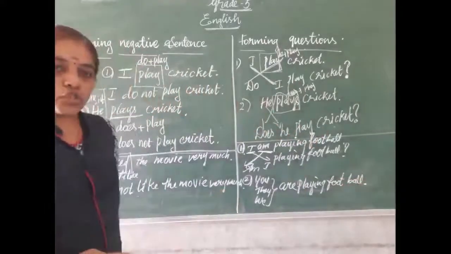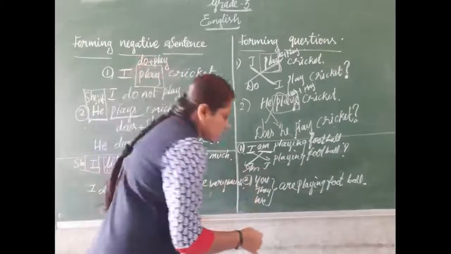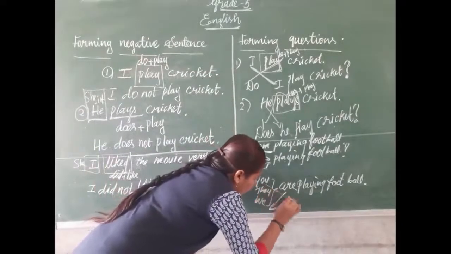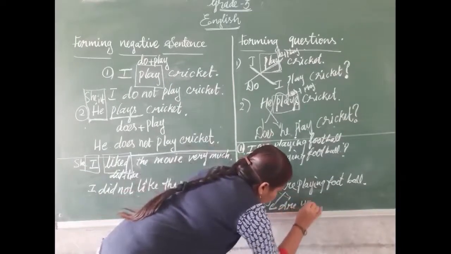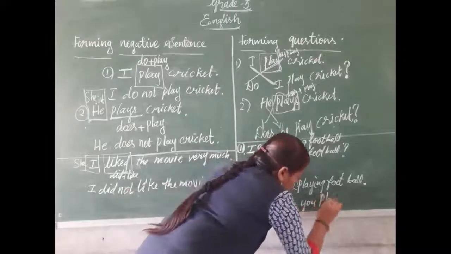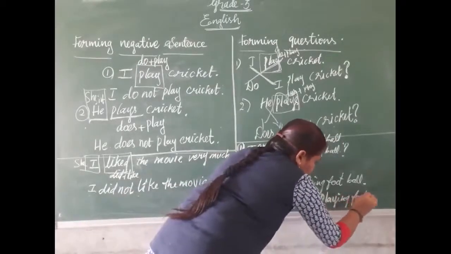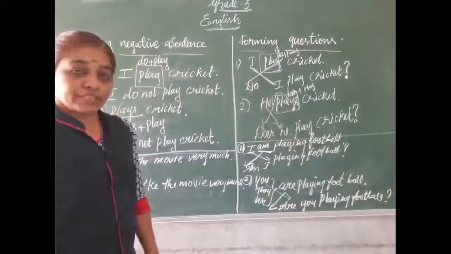Now what do we want to do? We want to write the helping verb first, then the subject. So, are will come first and you will come next. Are you playing football? At the end of this, the question mark.